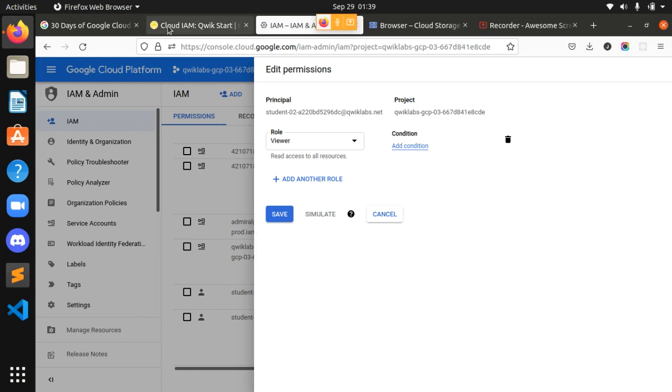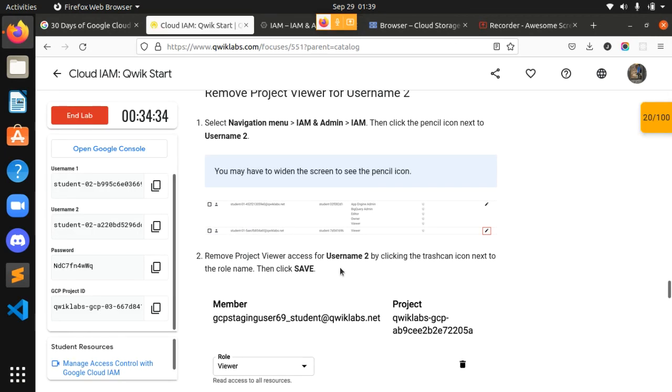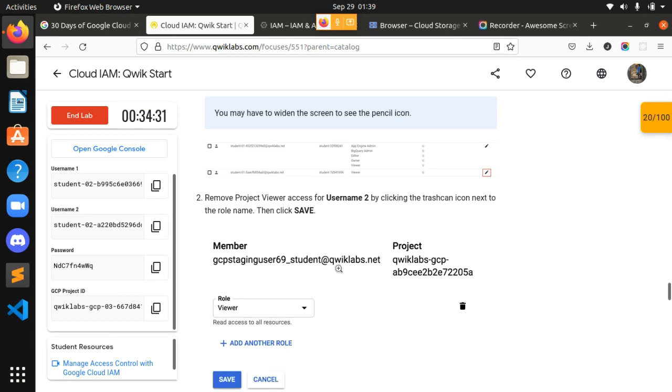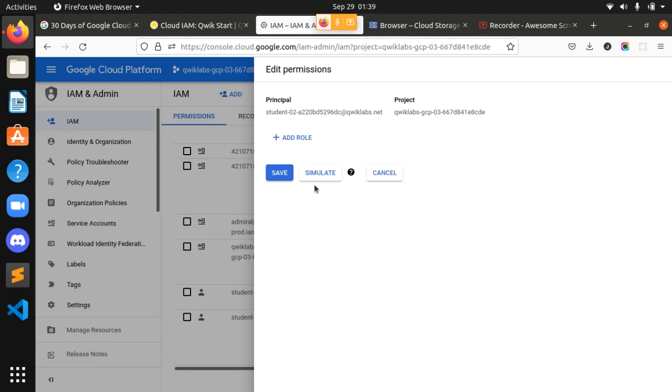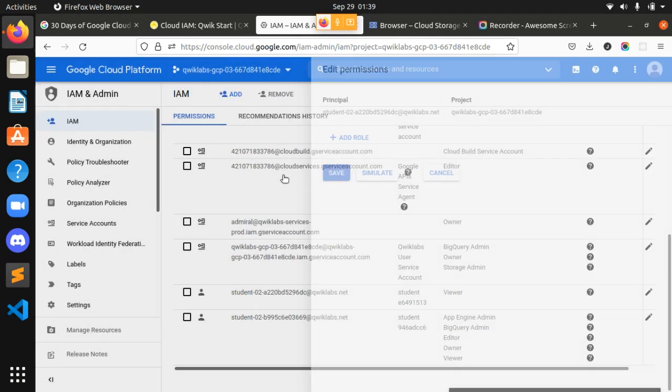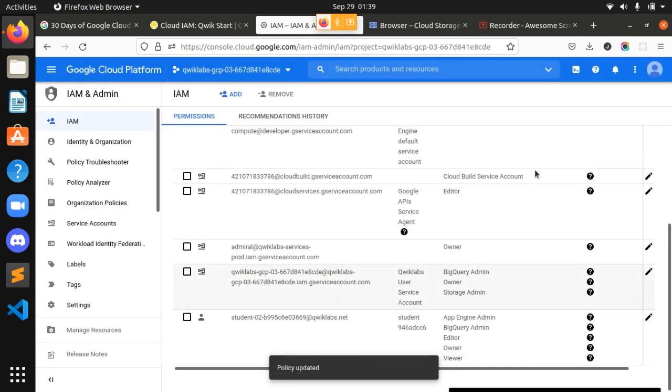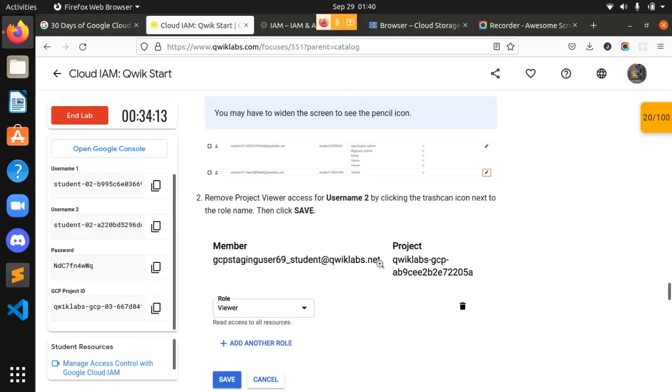Remove project view access for username 2 by clicking the trash icon next to the role name, then click save. Okay, next to the role name, this is a trash icon, and I will click on save. I have removed the access. Guys, you can see that it's gone from here because I have removed the access for username 2.